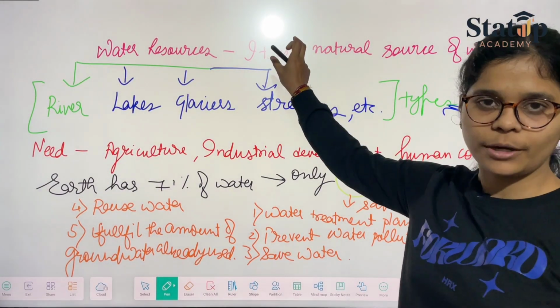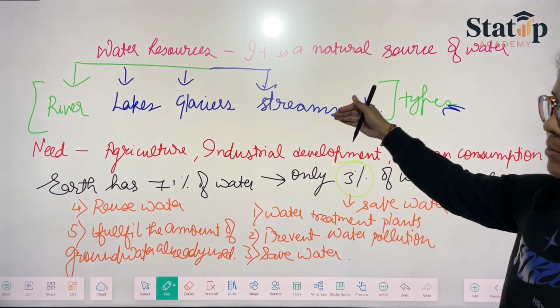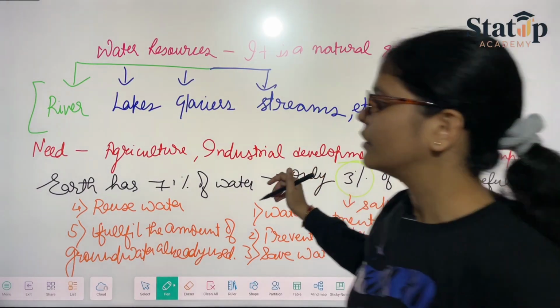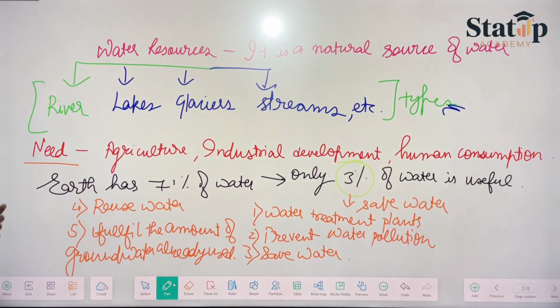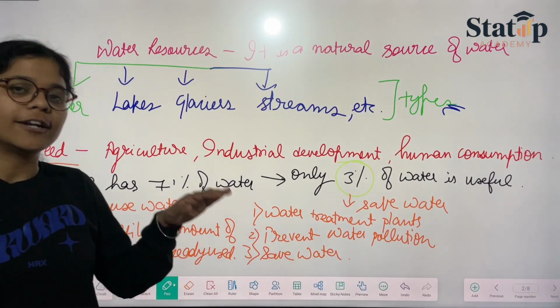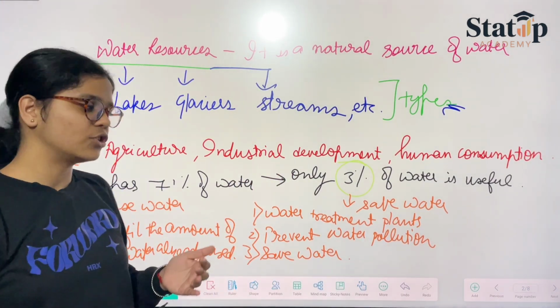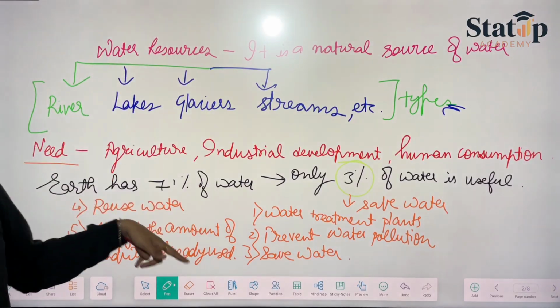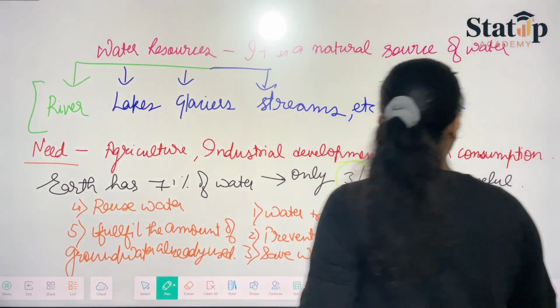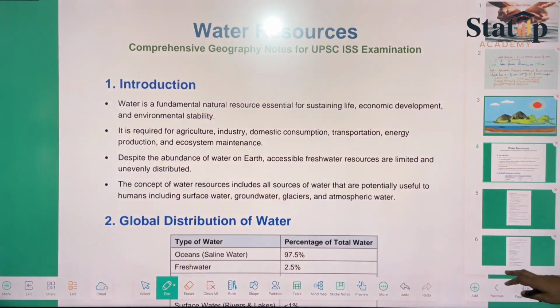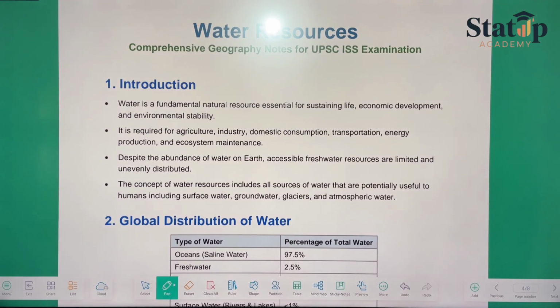First we shall be talking about the definition, then its types. And what is the need? We will be focusing on the need as well. After focusing on the need, how can we manage the water and its resources, and why is there a need to manage its resources? This is whole we shall be discussing. So, coming to the video, we'll start with the introduction.